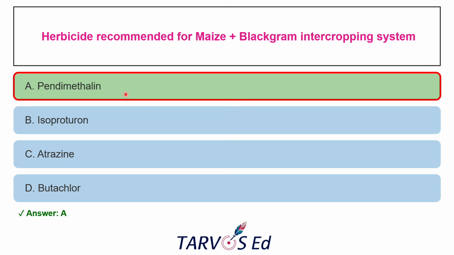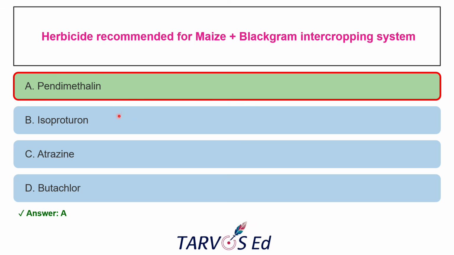recommended. Okay, so in intercropping, you need a broad spectrum herbicide, right? So they should not kill either crop. Okay, so pendimethalin 30% EC is generally recommended at 1 to 1.5 kg active ingredient per hectare. So that can be applied within 1 to 3 days after sowing. So that will work perfectly, right?